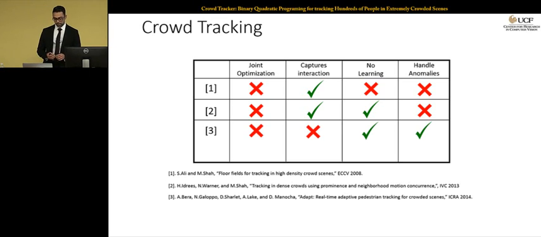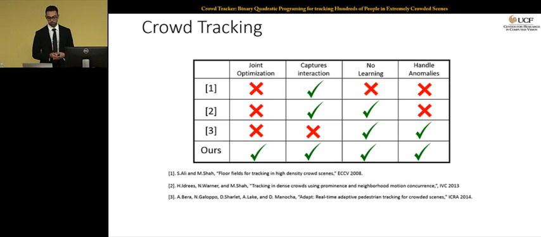And the work of Bera et al. is another example of such methods. It again doesn't have joint optimization, mostly due to complexity. It doesn't capture interaction, but it doesn't require learning, and it can handle anomalies, which are pluses.